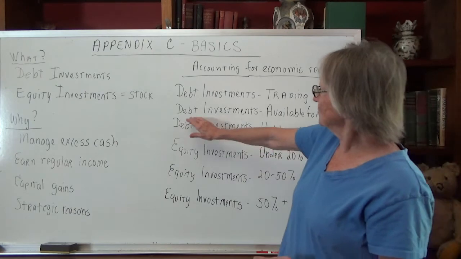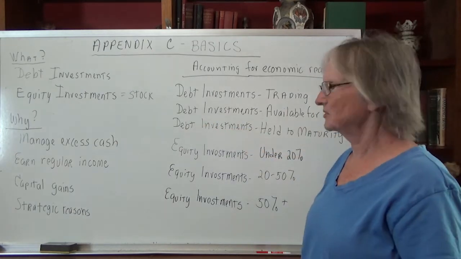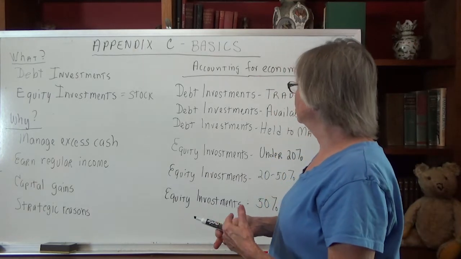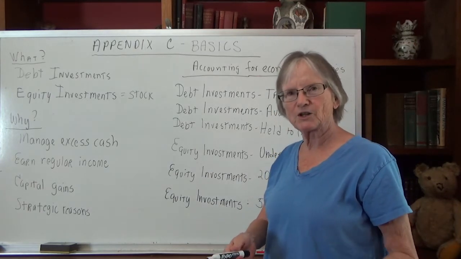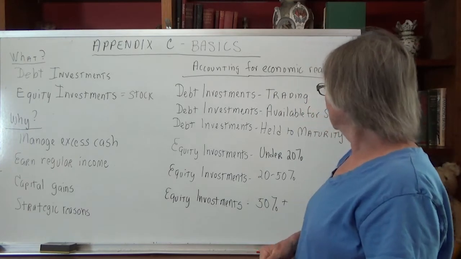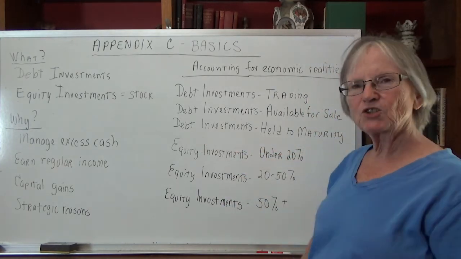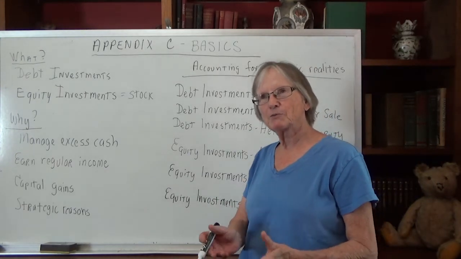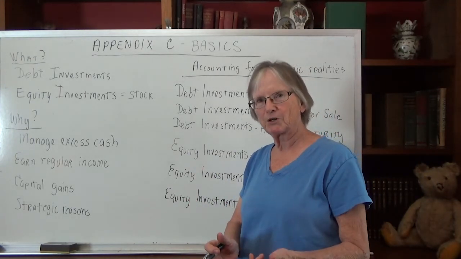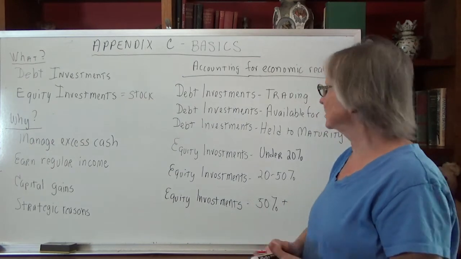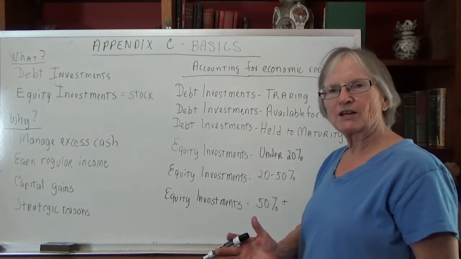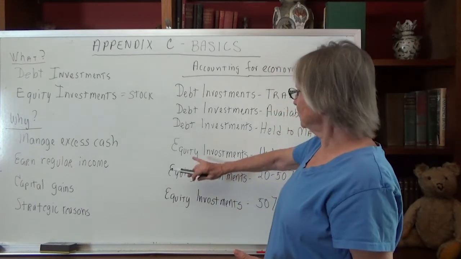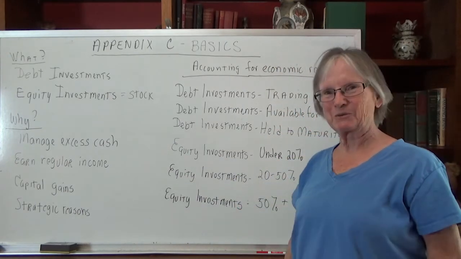We're going to have debt investments available for sale. Those can be short or long term. They're basically debt investments we might sell sometime. And then we've got debt investments that we're planning to hold until their due date. Now, debt investments have a due date. Remember, we have a 10-year bond or a 5-year bond. That's a maturity date. And so if we're buying this debt investment with the purpose of holding it until it comes due, we're going to classify that as debt investments held to maturity.